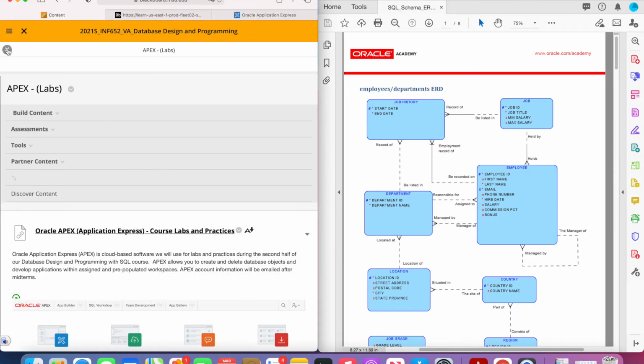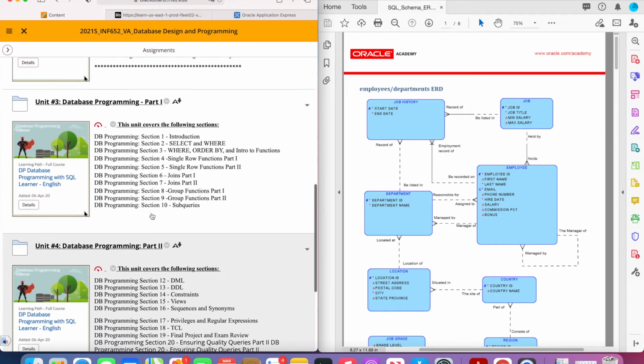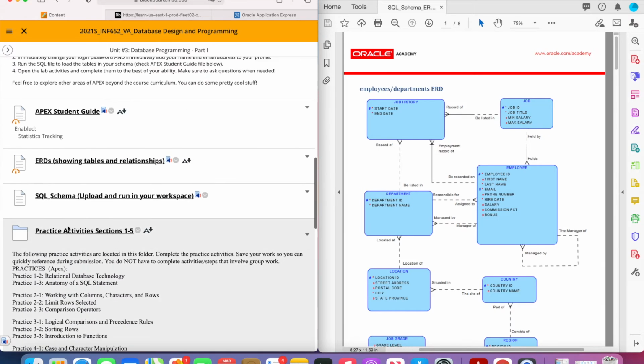I had it open in here. Now it's not open, of course. Here it is. So it's right in here. It's called ERDs, Showing Tables and Relationships.